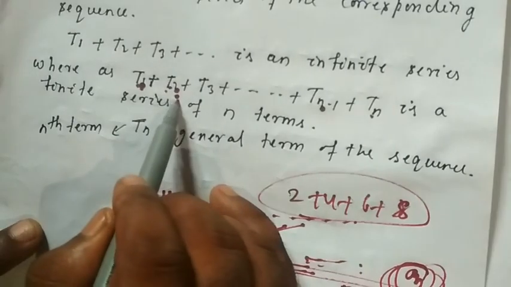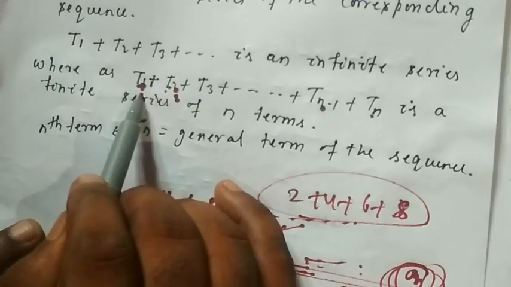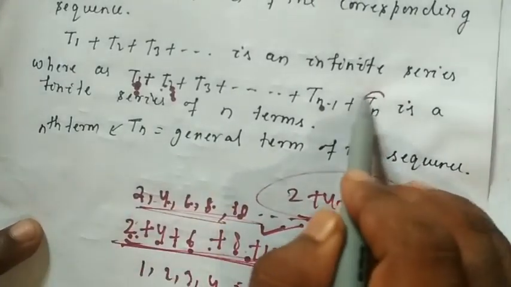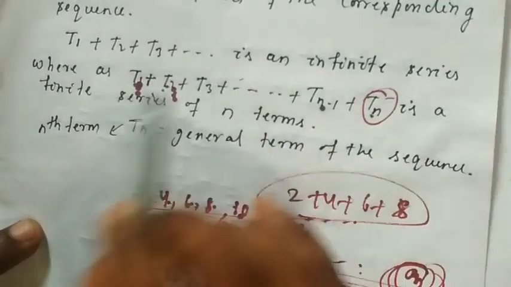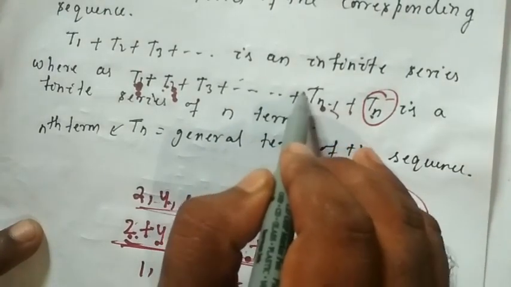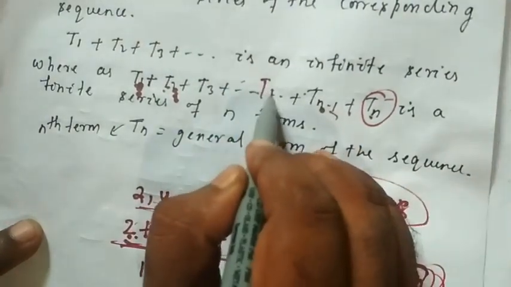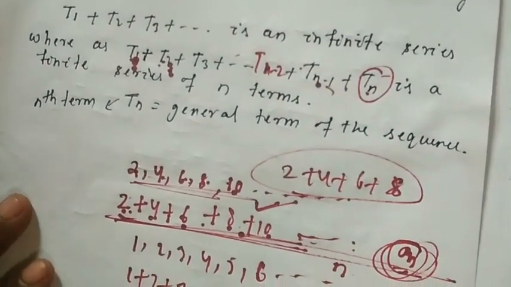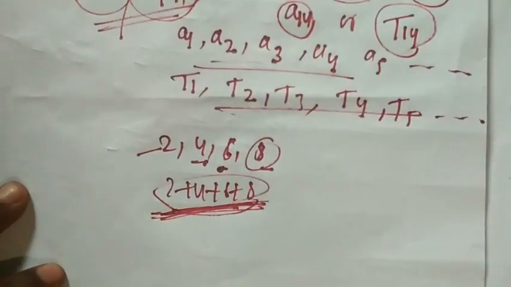If this one is n, so this one will be n minus 1. 2 minus 1 is 1. That's why if this is tn, the previous term will be tn minus 1. Again the next previous term will be tn minus 2, again previous tn minus 3, and so on. Understanding or not?